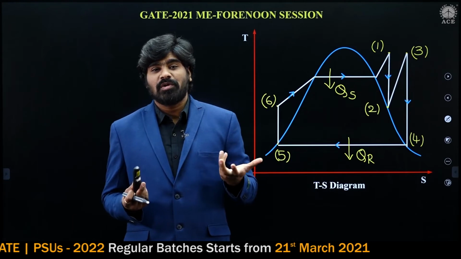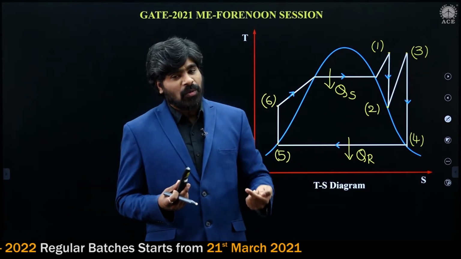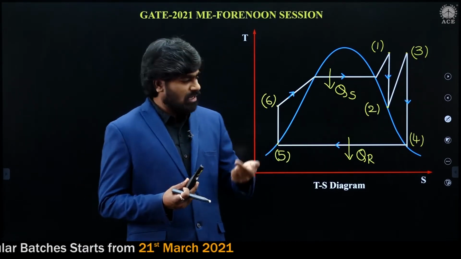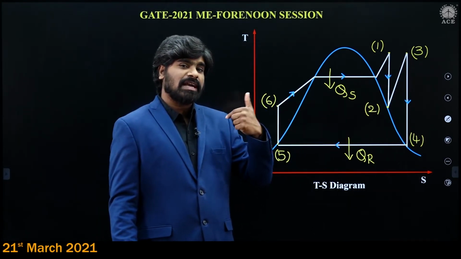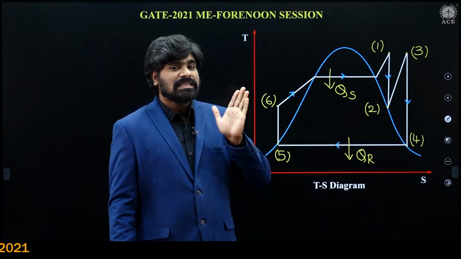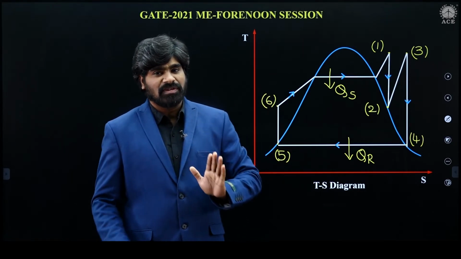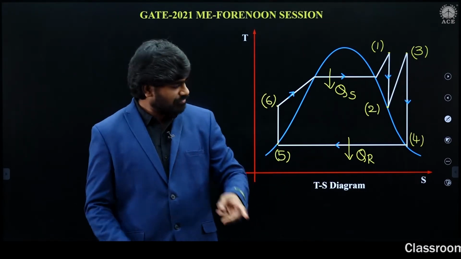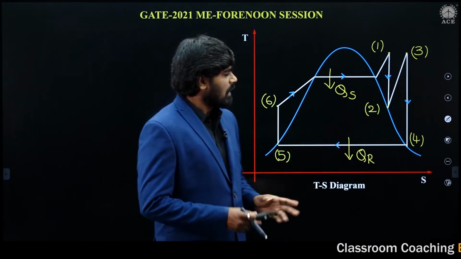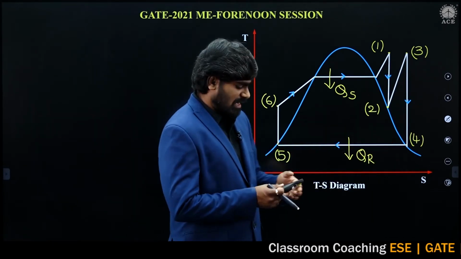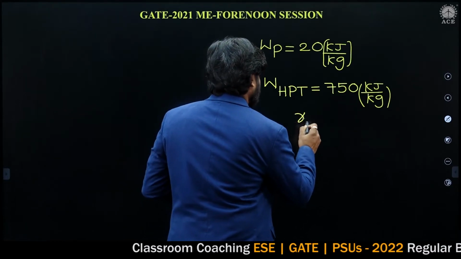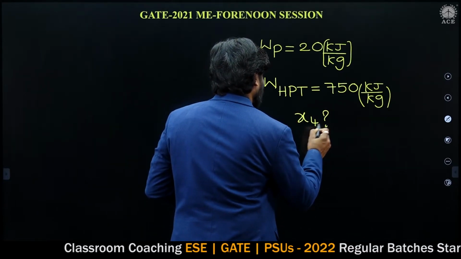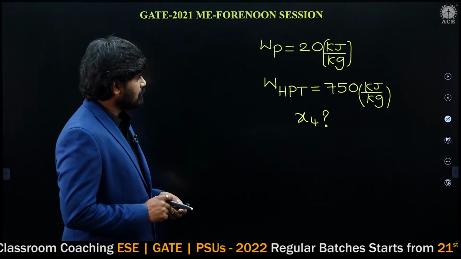But we don't know why he is asking. Now let us find and confirm. Suppose x is equal to 1, yes, it is dry saturated vapor. Suppose x you are getting less than 1, it is saturated mixture of liquid and vapor, also called wet steam. Now let us check. So actually we want to find dryness fraction at point 4, that is x4 to be calculated.